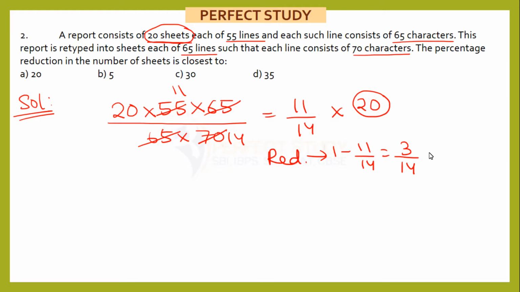This is my reduction, and in terms of percentage 3 by 14 will be 21.42%, which is closest to 20%. That is our percentage reduction in the number of sheets. Now why have I not done any calculation by multiplying by 20 and then further doing any percentage calculation? Because we know that fractions and percentages are equivalent. So directly, if the new value is 11 by 14th of old value, the reduction is 3 by 14th of the old value, and that gives us directly the percentage value. Next question.